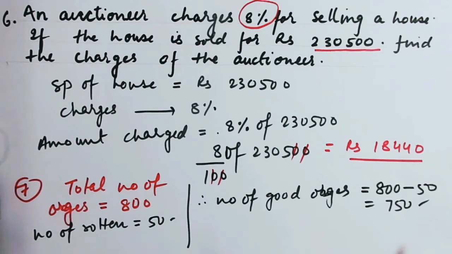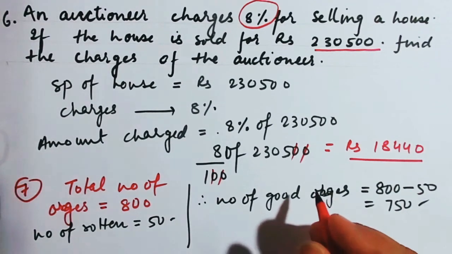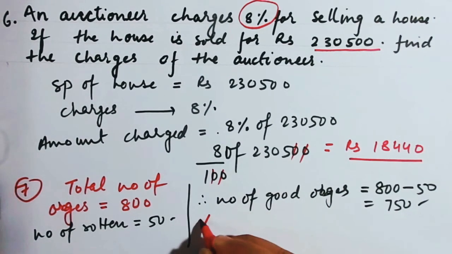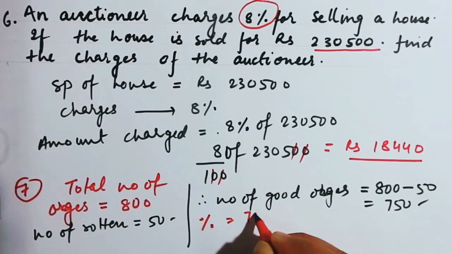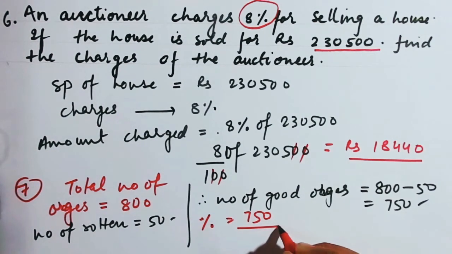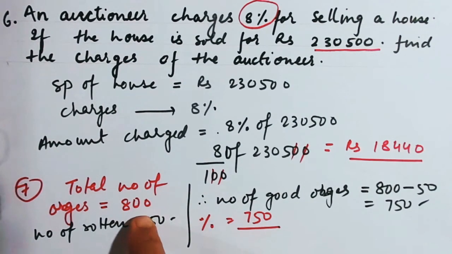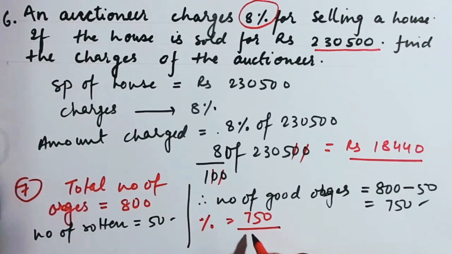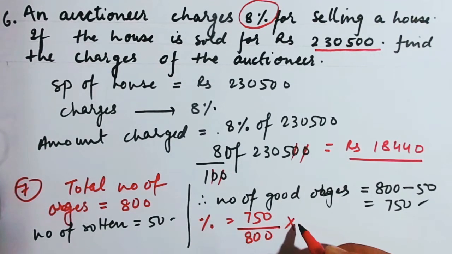That's it. Now if number of good oranges is 750, what are they asking you? Percentage of good oranges. So percentage of good oranges will be 750 out of 800, out of the original number of oranges, multiplied. Since you are finding the percentage, you will have to multiply it by 100.